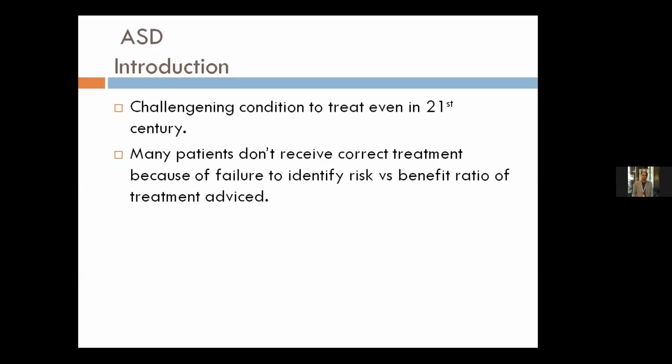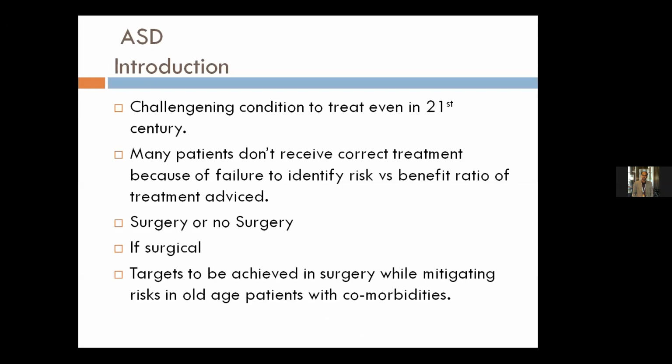The classification systems and treatment algorithms are still evolving. The main question which comes to our mind is surgery or no surgery, and if the surgical decision is taken, what targets we should be achieving during surgery while minimizing the risk in these old age patients with multiple comorbidities.